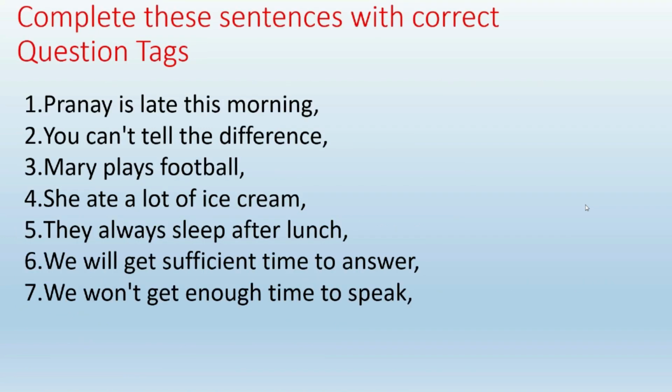Now complete these sentences with correct question tags. Pranay is late this morning. What I told you, first we need to identify whether the statement is positive or negative. So it is a positive statement. Next we have to identify the auxiliary verb. Is is the auxiliary verb. So is, what is the negative? Isn't. And Pranay is third person singular, he. Isn't he?